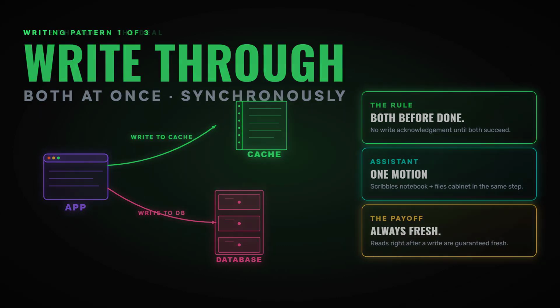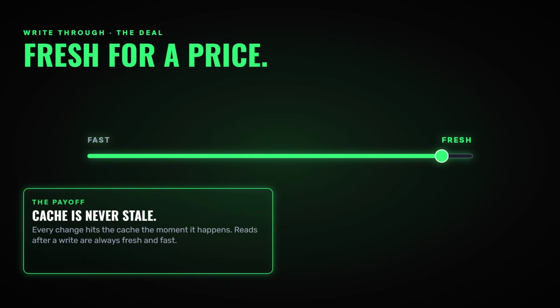And this one is serious. If the cache dies before it flushes, those writes are gone. The cabinet never got them. They lived only in the notebook and the notebook just got wiped. That's real data loss. Write back trades safety for raw speed.